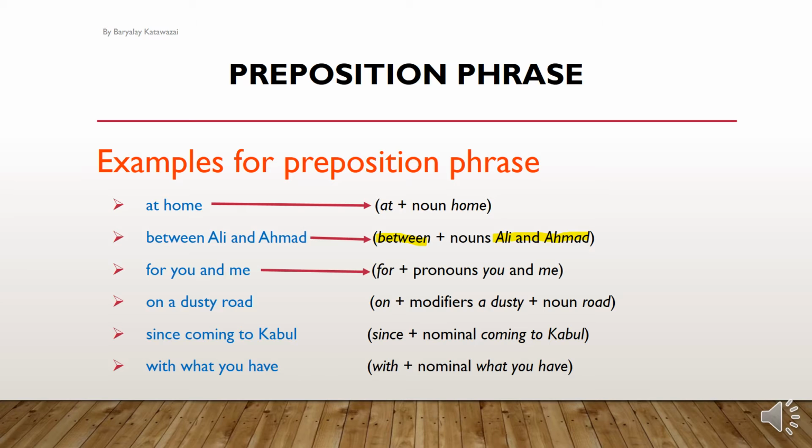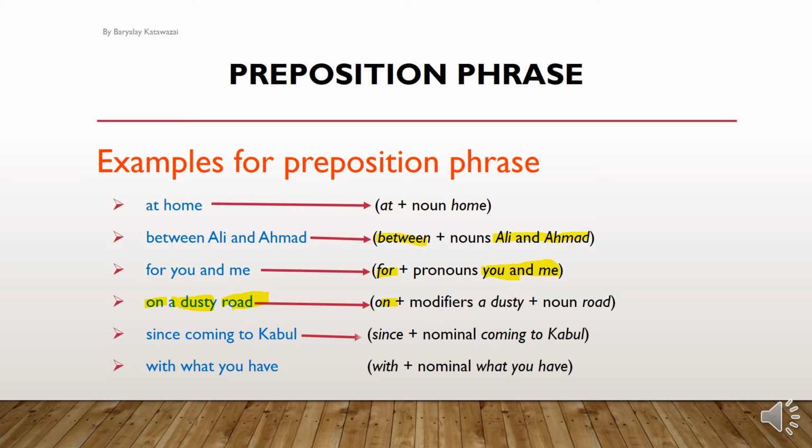For you and me. So for is a preposition, and you and me, what are these? These are pronouns. So it is also a preposition phrase. On a dusty road. On is a preposition here. A and dusty are modifiers. So you can use modifiers before a noun in a preposition phrase. Modifiers can be adjectives, adverbs, and articles. Road is a noun. So on a dusty road is a preposition phrase.